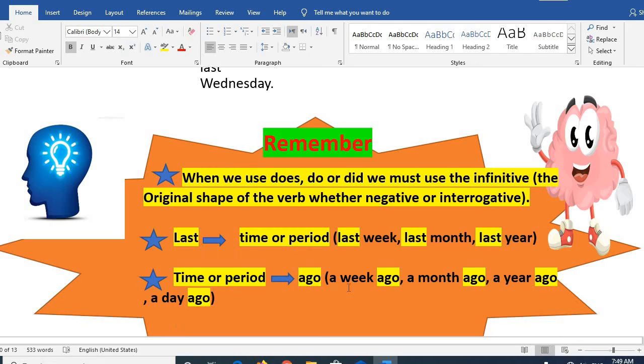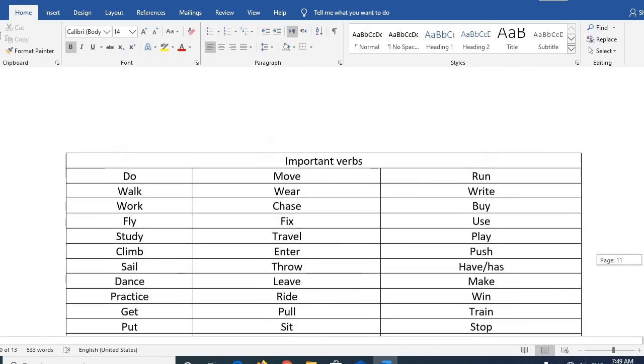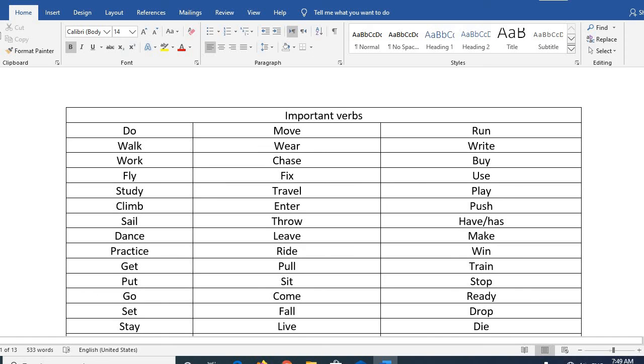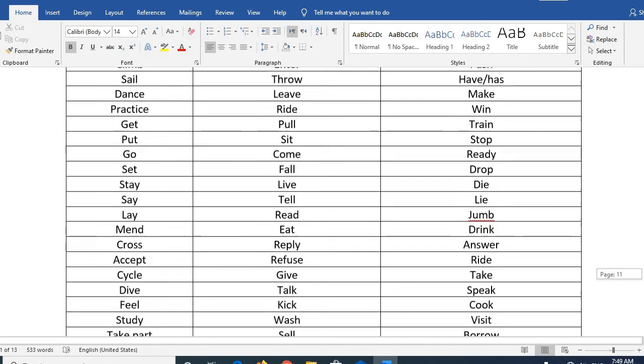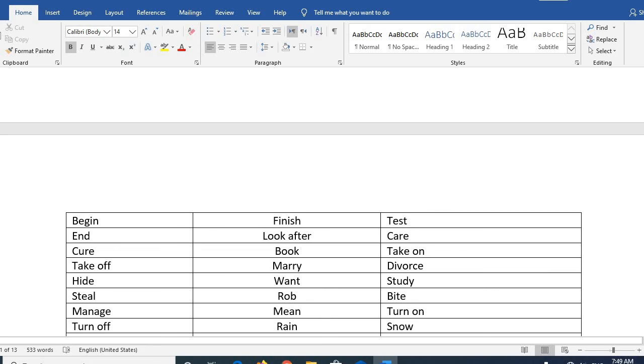For example, a week ago, a month ago, a year ago, or a day ago. Those are important. You can use them anytime.